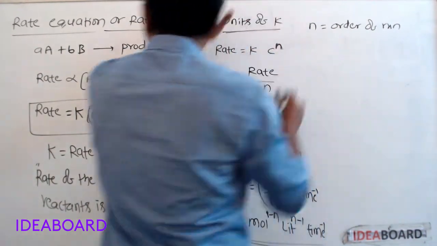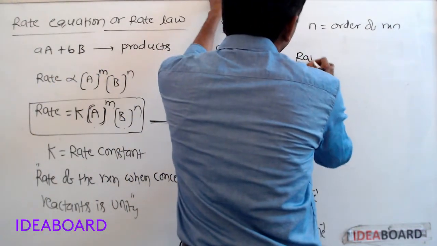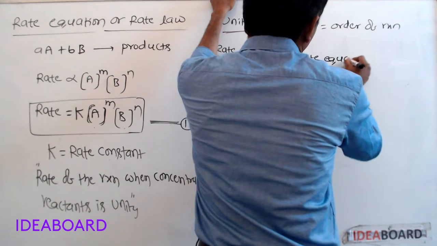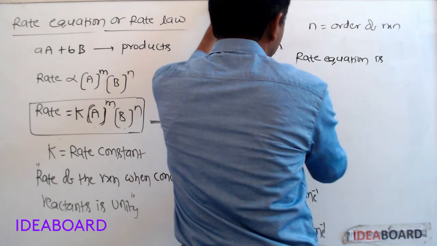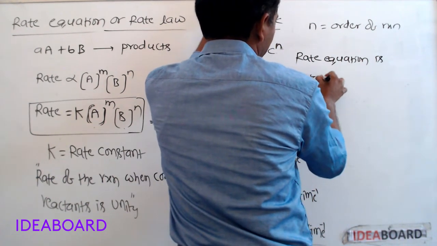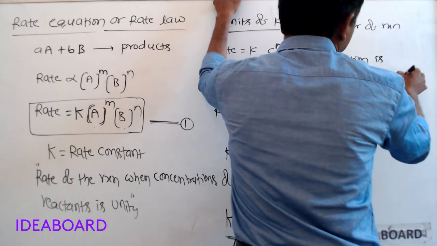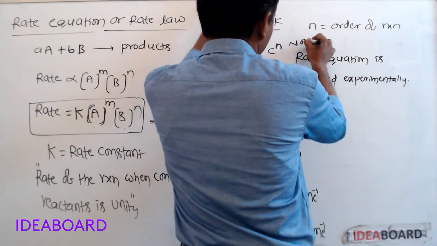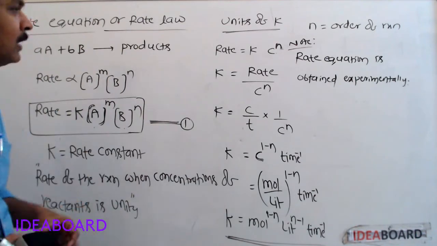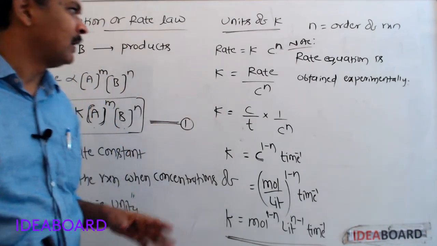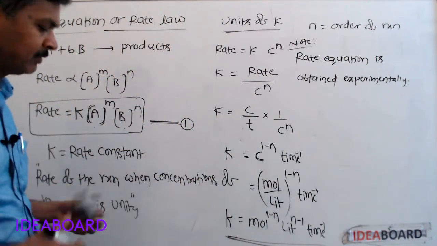So here is one more important point. This equation is obtained experimentally. The rate equation is obtained experimentally. After doing the experiment only, we can write the rate equation. Directly we cannot write the rate equation. Directly by seeing the equation, we cannot write the rate equation.